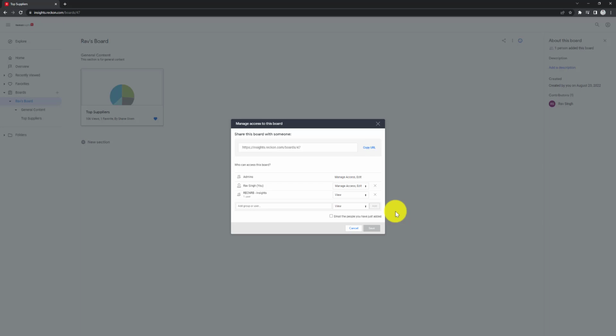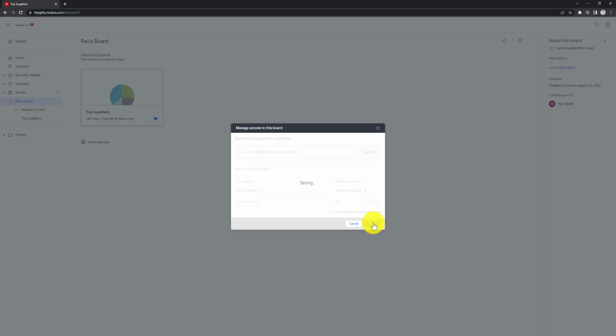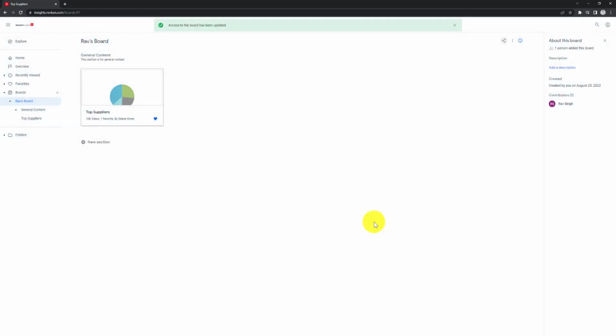If you decide to unshare your board, you can do so by simply unticking the user or group and saving. Boards are an excellent way of collating content in Reckon Insights that is relevant to you, so you don't need to go looking for it each and every time.